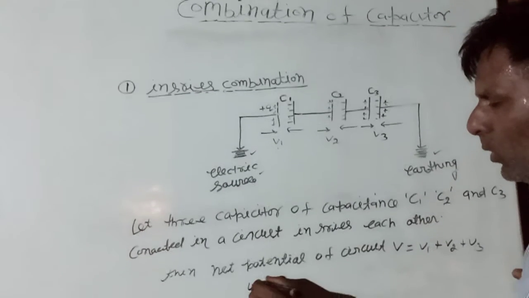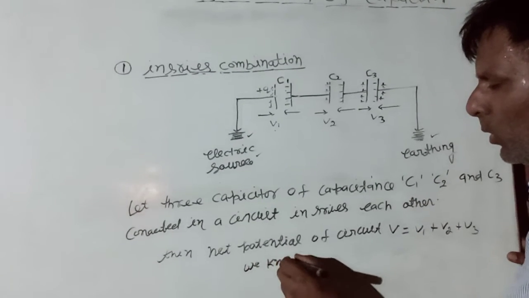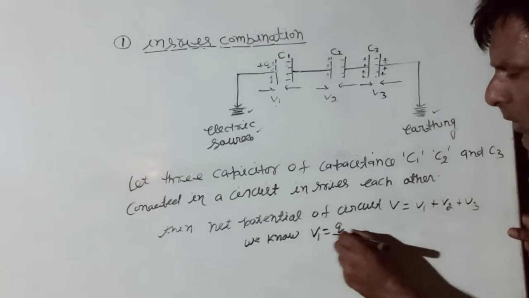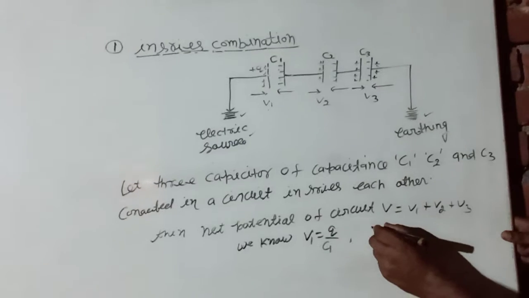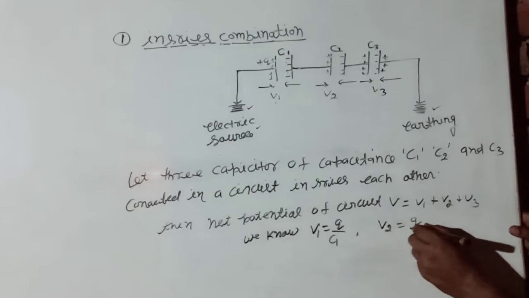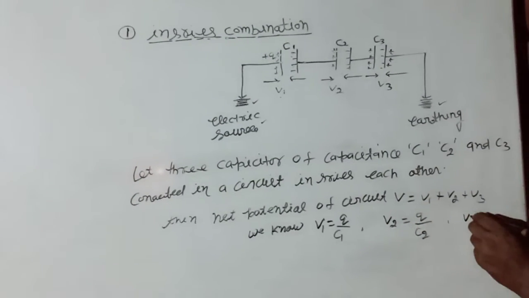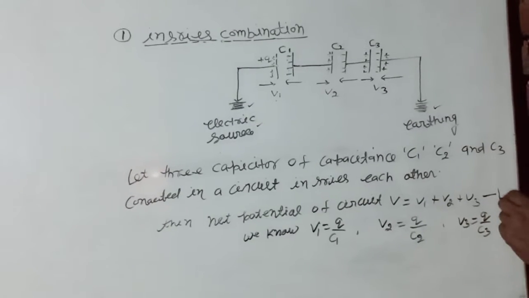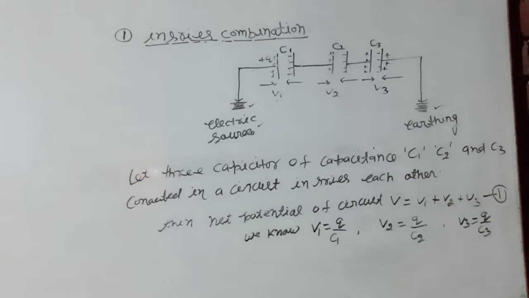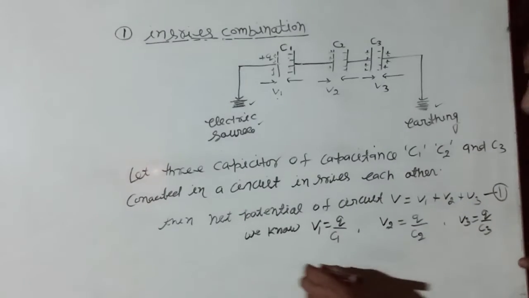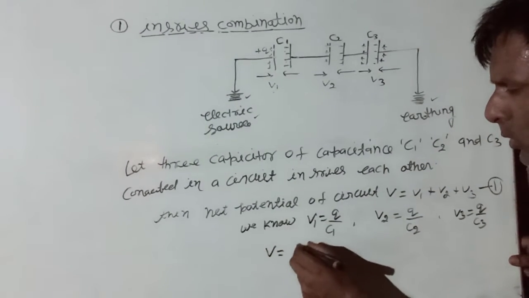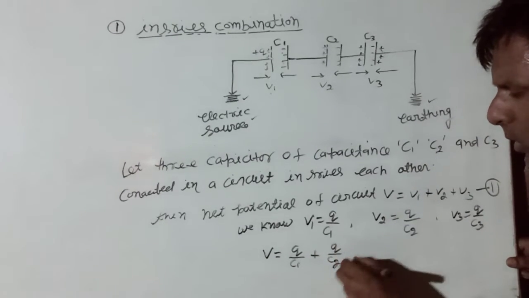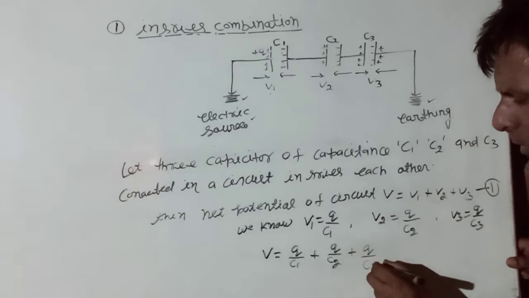We know V1 is equal to Q by C1, V2 is equal to Q by C2, and V3 is equal to Q by C3. Putting the values of V1, V2 and V3 in equation 1, V equals Q by C1 plus Q by C2 plus Q by C3.